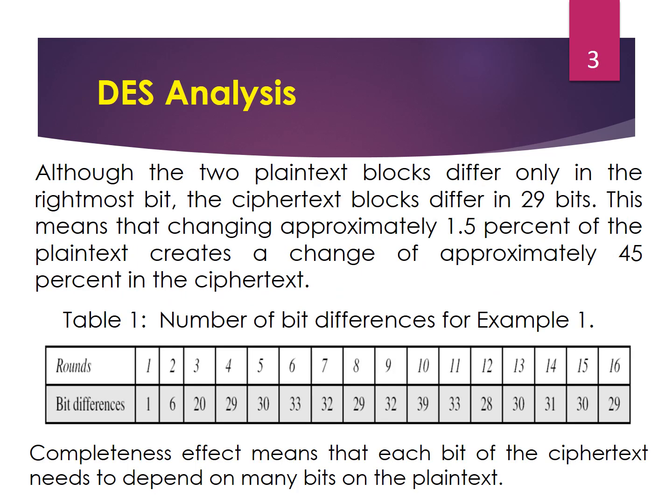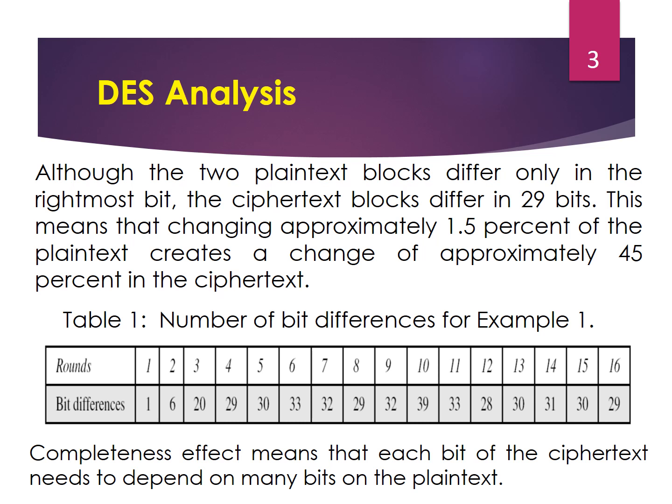DES analysis. Although the two plaintext blocks differ only in the rightmost bit, the ciphertext blocks differ in 29 bits. This means that changing approximately 1.5% of the plaintext creates a change of approximately 45% in the ciphertext, which is shown in table 1.